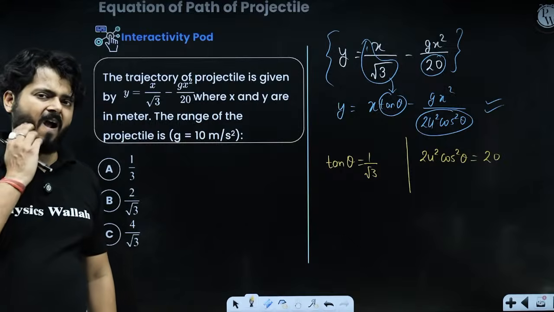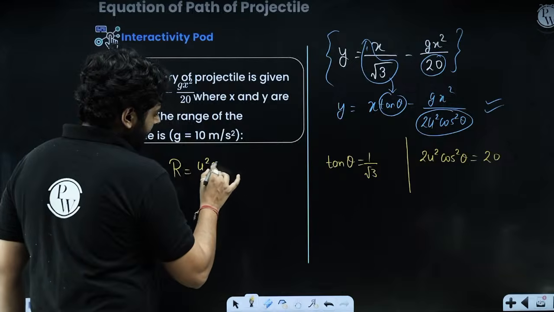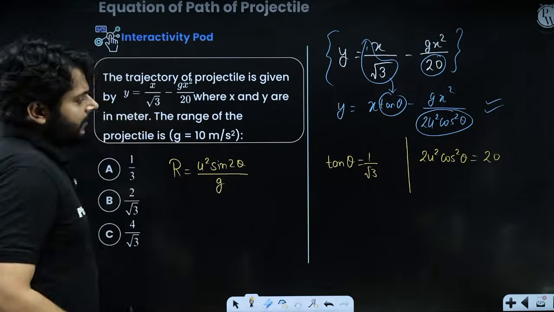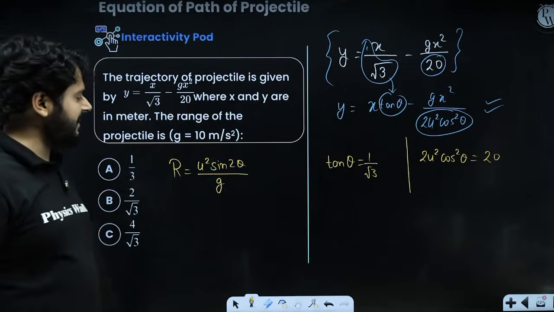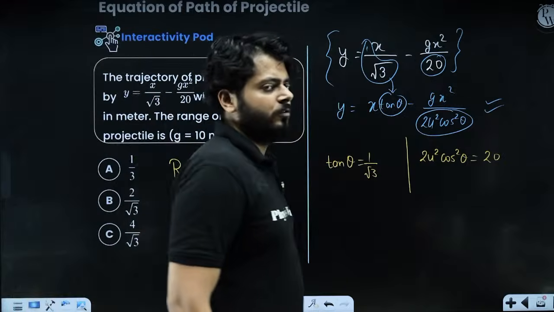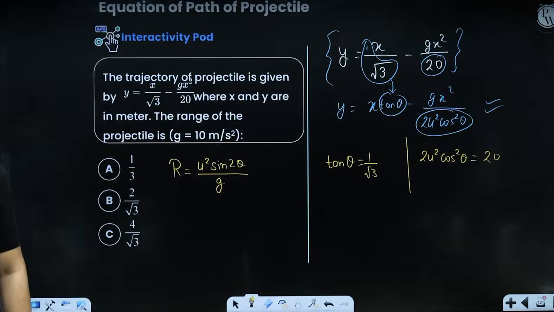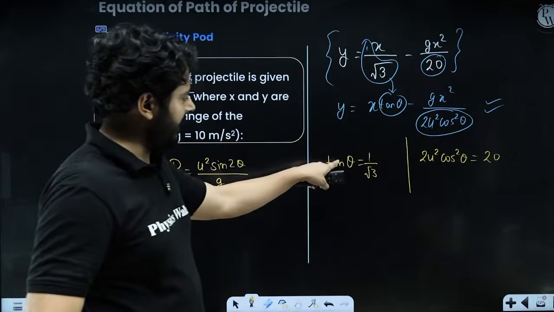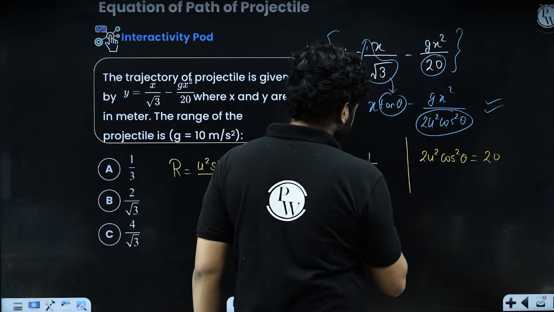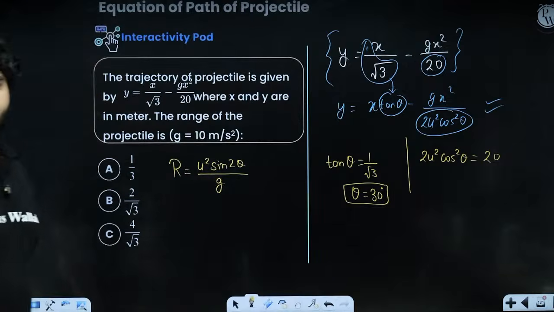Okay. So range of the projectile, my dear kids, is u square sine 2 theta upon g, right? First of all, tan theta is 1 upon root 3. So what should be the value of theta over here? Tan theta is tan 30. So clearly theta is going to be 30 degree. So theta is nothing but 30 degree.